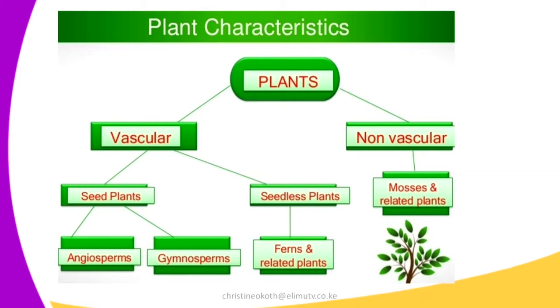Then at the other part, we have the non-vascular. This means that they do not have any structures that help them in the transport of mineral salts, water, or organic material. For example, we have the mosses and other species within the same division.